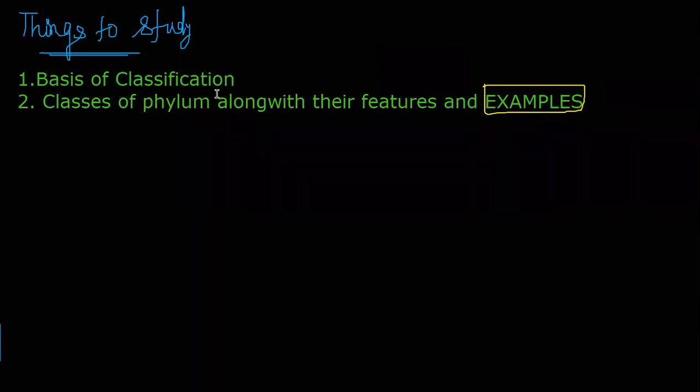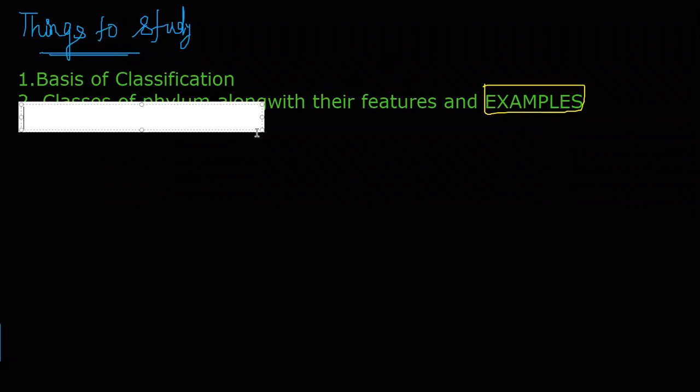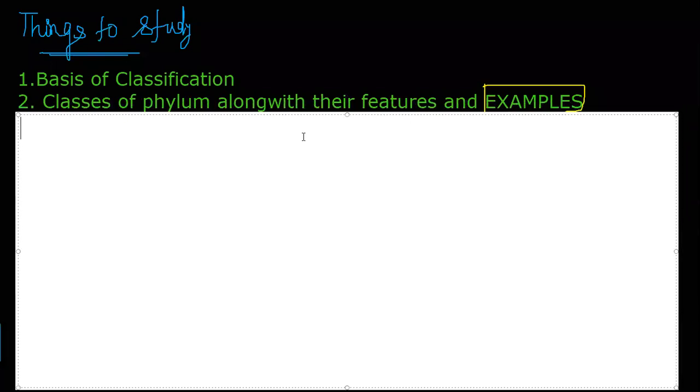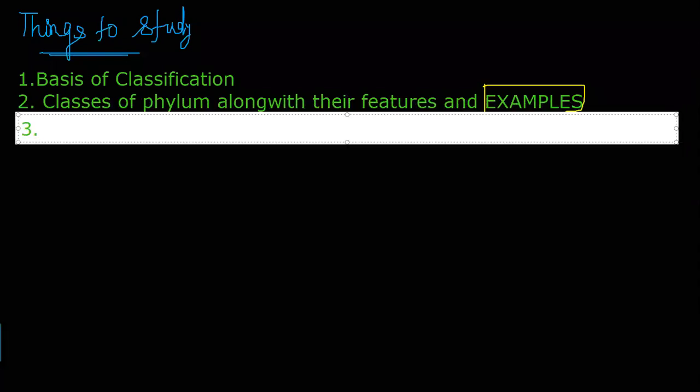What is the next one you have to study? Number 3, the unique features. You have to study the unique features of each phylum.